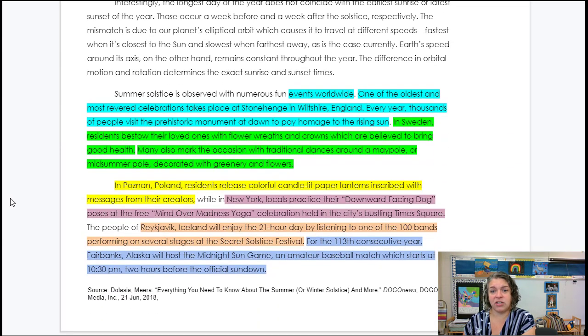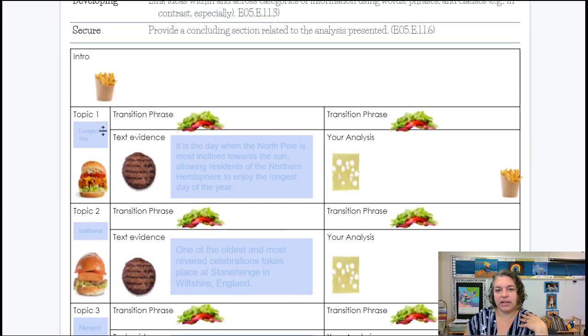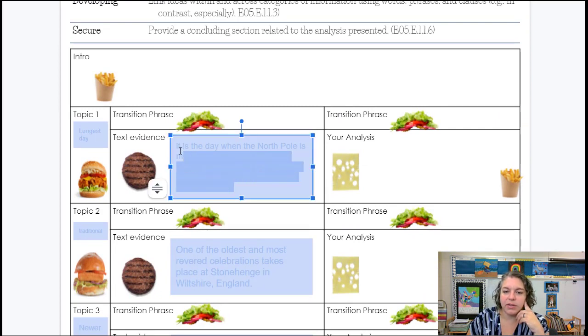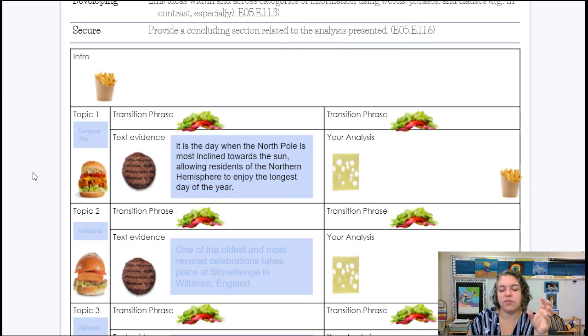So we're going to now pick and choose, because we have way too many things highlighted to write a paragraph about each of them. That would be too much. So instead we need to pick out the best ones, and that is what we're going to put on page 16 to go along with our essay. So the first thing that I want to focus on is saying, how do we celebrate the longest day of the year? So the text evidence that I'm going to use is from that first paragraph.